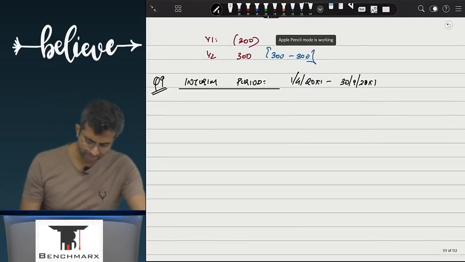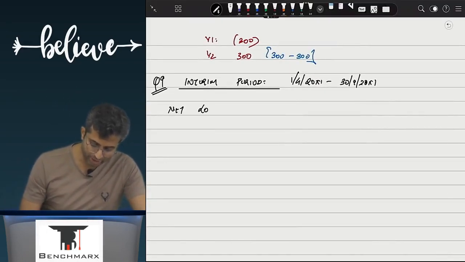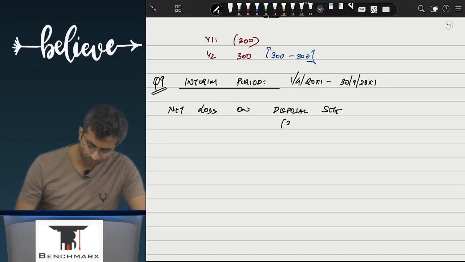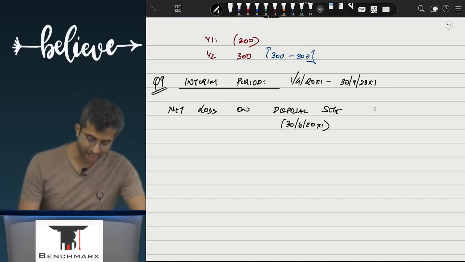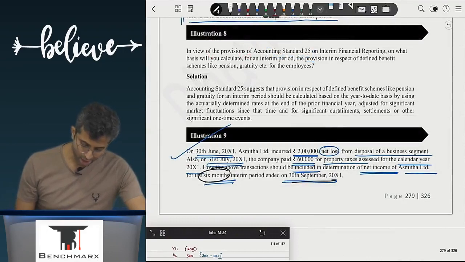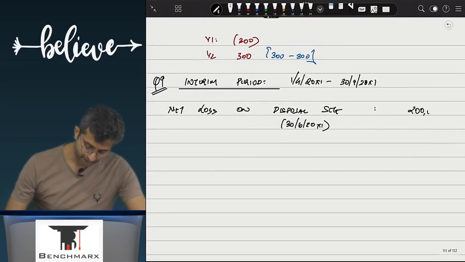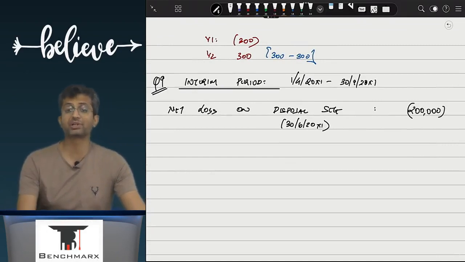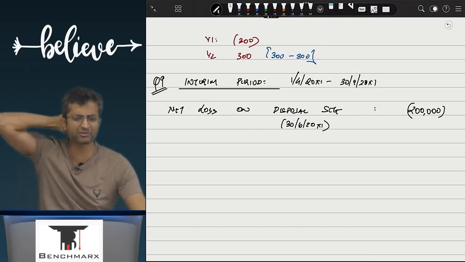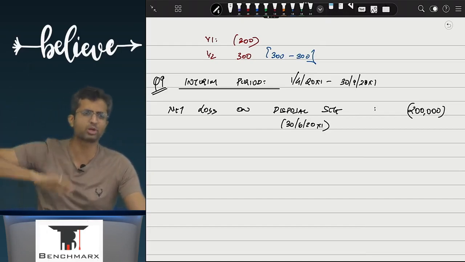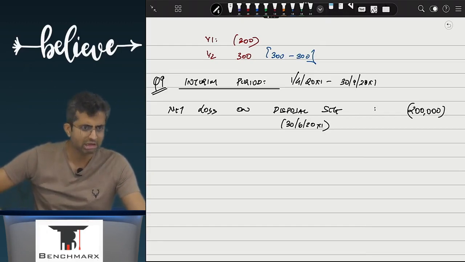So there are two items over here. First is net loss on disposal, let us say of a business segment. Acha, when is this disposal happening? 30th June. Is it within the interim period? Is it within the interim period? Yes. And as a result, what do you think about the loss? Should it be recorded? Yes. So your net income should be calculated after subtracting 2 lakhs of loss. Will you defer the 2 lakhs over 2 half years? That is 1 lakh in the first half year, 1 lakh in the second half year. No, you can't defer it over 2 financial years. You can't even defer it over 2 quarters or 2 half years.